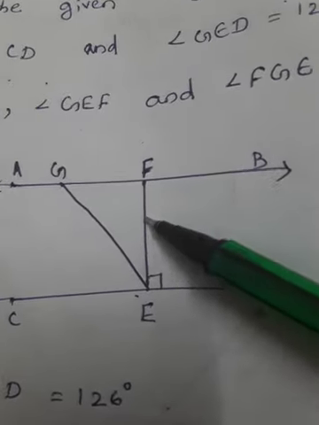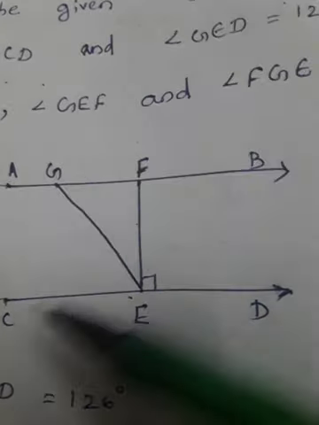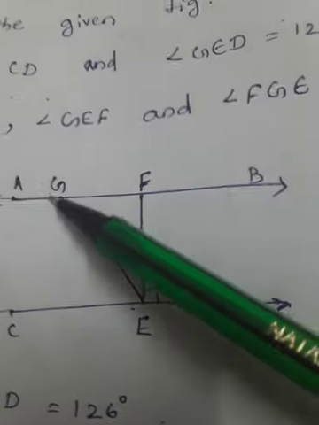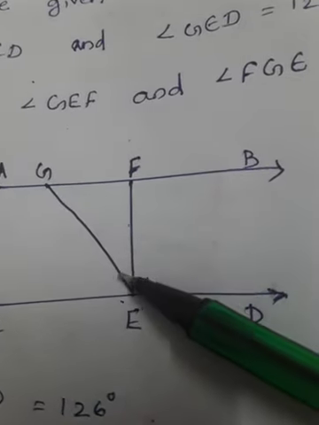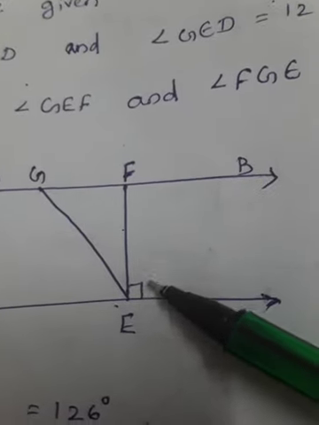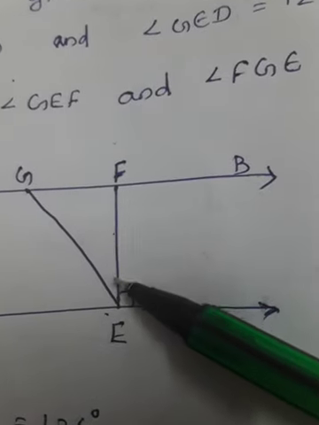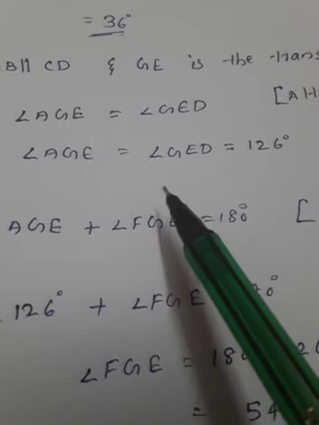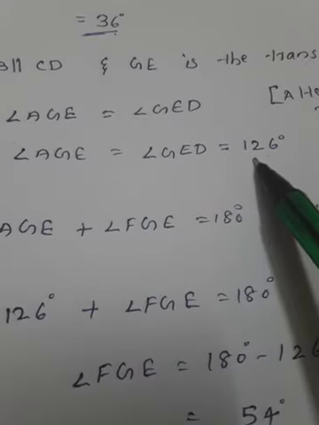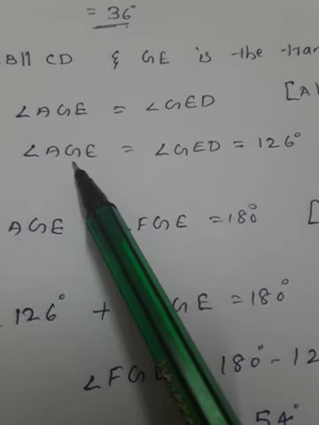This line is not there, no need to consider this line. Only we consider AB, CD and GE as the transversal. So angle AGE and angle GED are equal because alternate interior angles are equal by the theorem. Okay, so AGE equals GED, which will be 126 degrees. So we got the value of AGE.